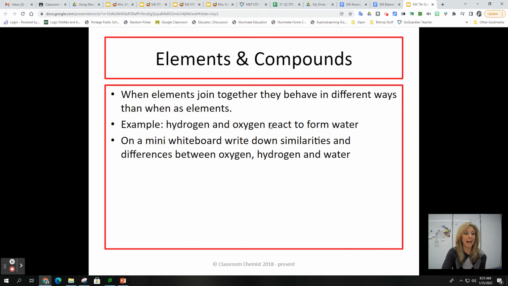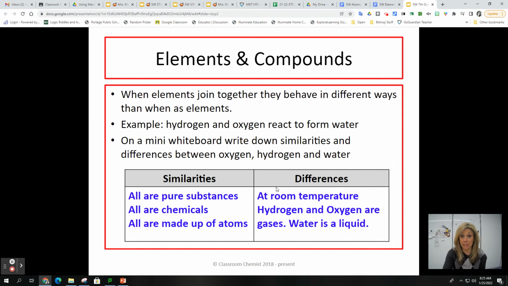For example, hydrogen and oxygen can come together and react to form water. So let's talk about some similarities and differences between just hydrogen, just oxygen, and just water. The similarities between all three: they're all considered pure substances. This means that they occur naturally in nature. They're all chemicals, and they're all made up of atoms.